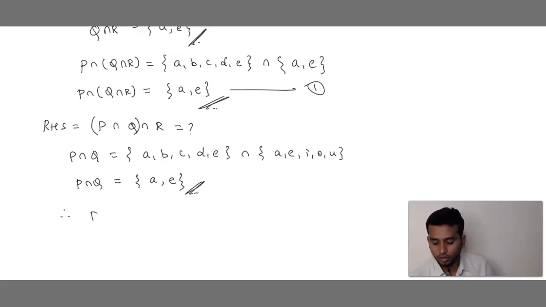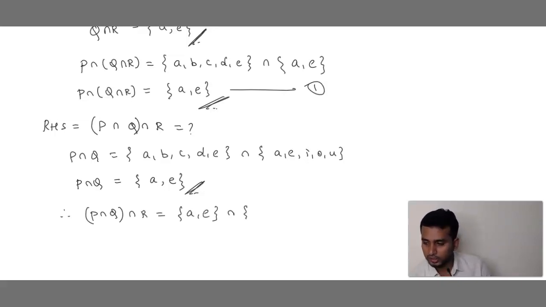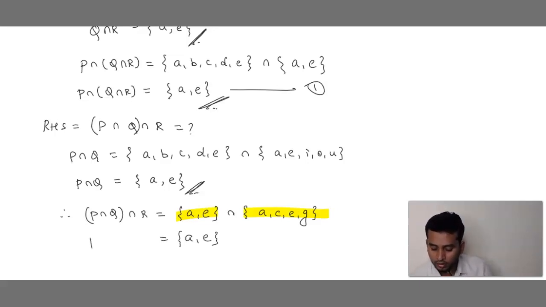So therefore P intersection Q intersection R is equal to, what is P intersection Q? AE. Intersection. What is set R? Set R is A, C, E, G. Again in both, what is common? That is AE. AE is common. So P intersection Q intersection R is equal to AE.